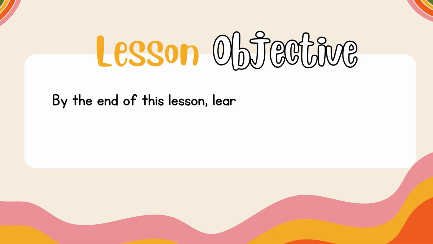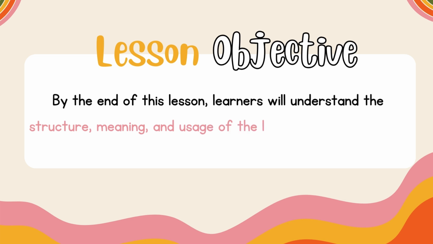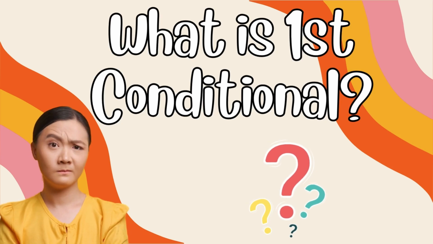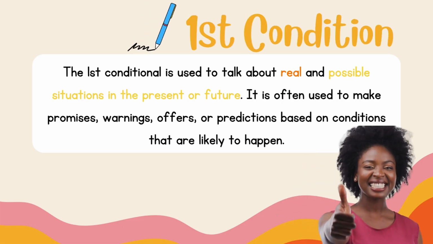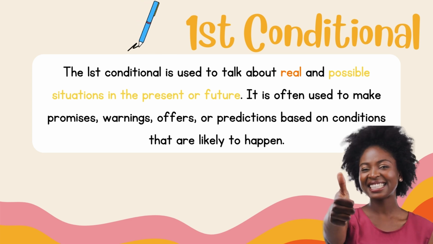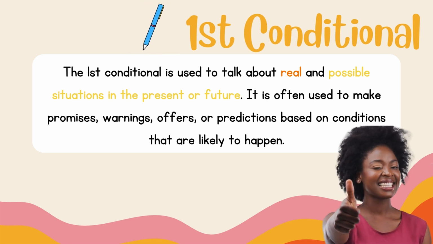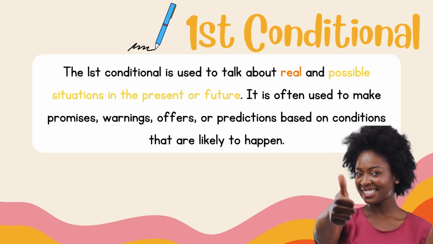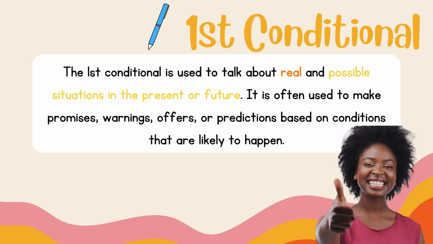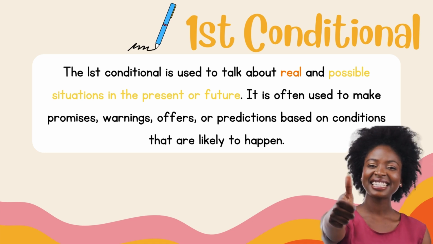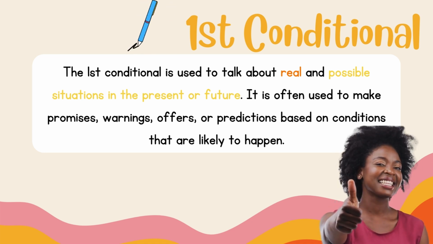By the end of this lesson, learners will understand the structure, meaning, and usage of the first conditional in English. What's first conditional? The first conditional is used to talk about real and possible situations in the present or future. It is often used to make promises, warnings, offers, or predictions based on conditions that are likely to happen.